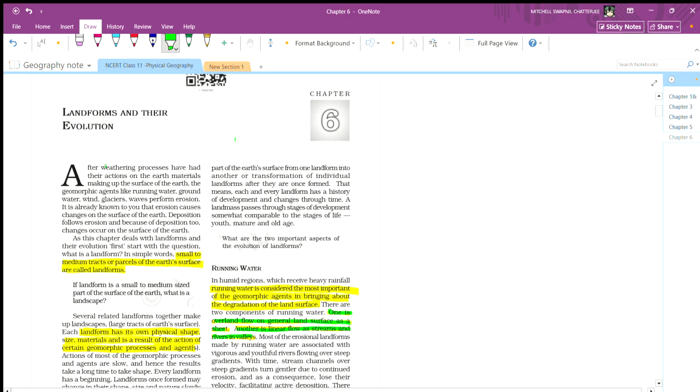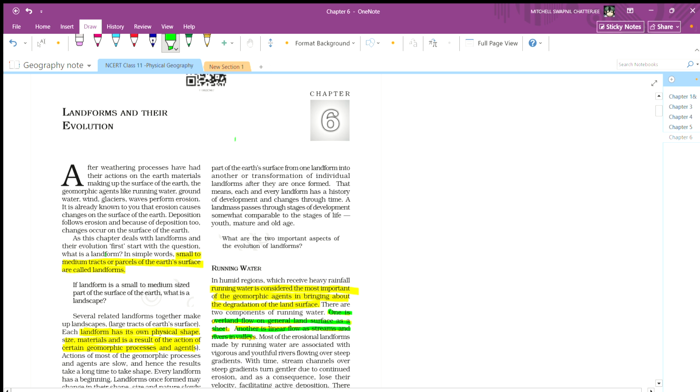Let's start. After weathering processes, we have their action on the earth material making up the surface of the earth, and the geomorphic agents like running water, groundwater, wind, glaciers, and waves perform erosion. It is already known to you that erosion causes changes on the surface of the Earth. Deposition follows erosion. First erosion happens, and due to erosion, deposition happens. And because of deposition too, changes occur on the surface of the Earth. In this chapter, we will deal with landforms and their evolution.